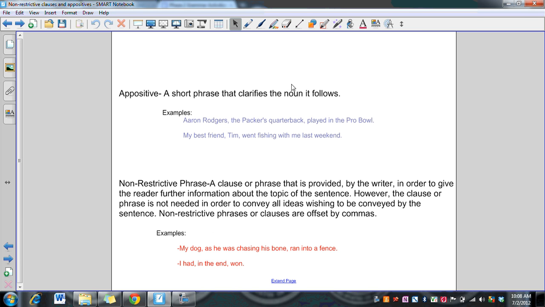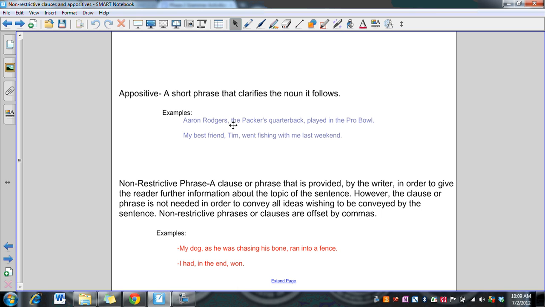So let's go to the definition of what an appositive and a non-restrictive phrase is. Both of these tools are phrases that can be injected into a paragraph, but are not needed there. The sentence does not need them to make its point. And an appositive is, I've defined it as, a short phrase that clarifies the noun it follows. Now, here are some examples.